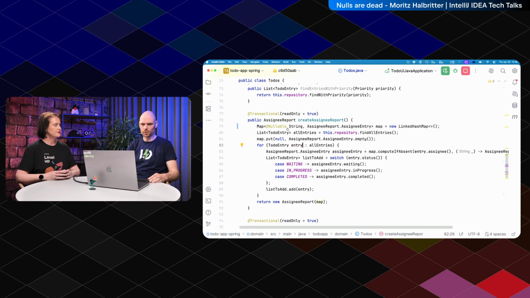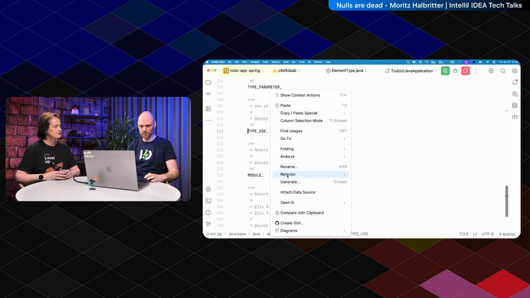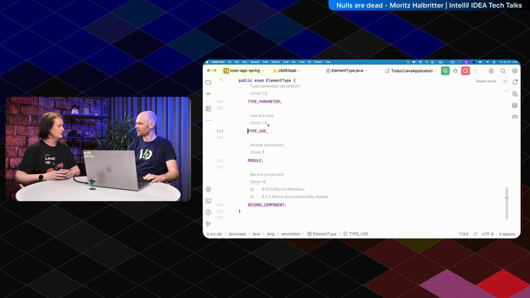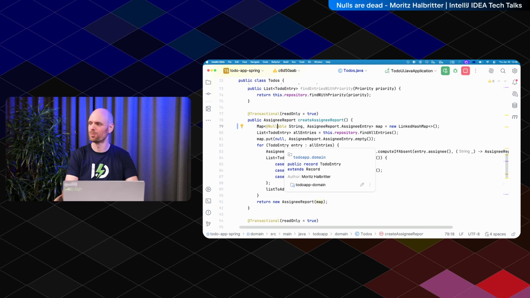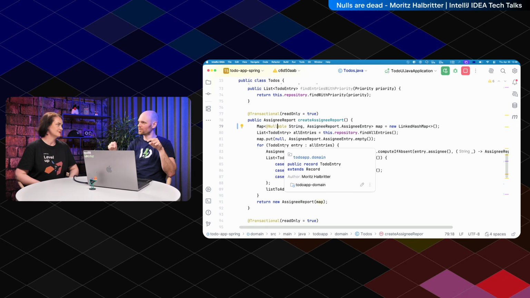Because this type use thingy is since Java 1.8. If the annotations have been created before 1.8, they are absolutely not type use. And this is one of the big reasons to adopt JSpecify. It's very nicely standardized, it's vendor agnostic, and it's type use. So you can express stuff like this map has a null key, this map has null values, this list is a list of string and those strings can be null, or the list which contains null strings can also be null. And all other very fine-grained control of what can and cannot be null. This is where the fun begins.